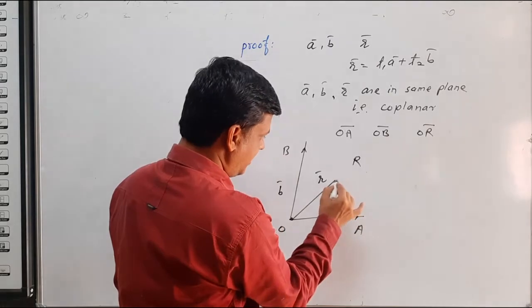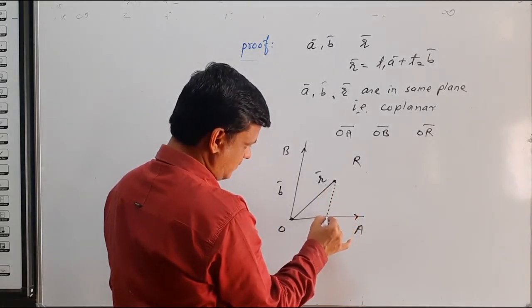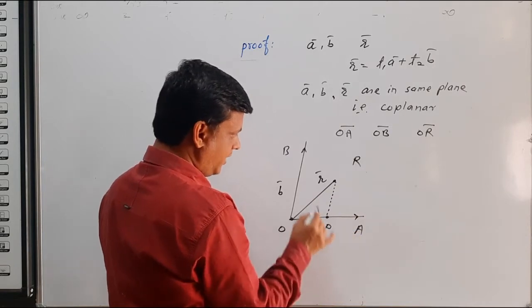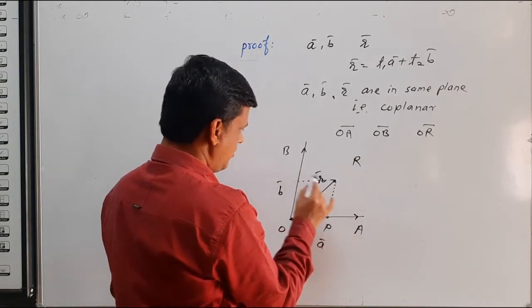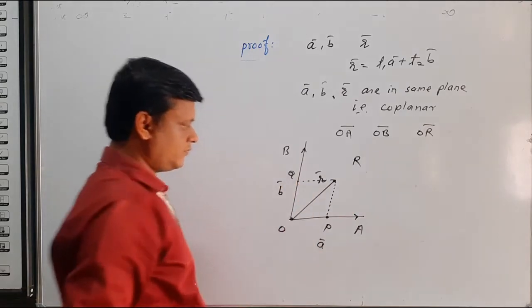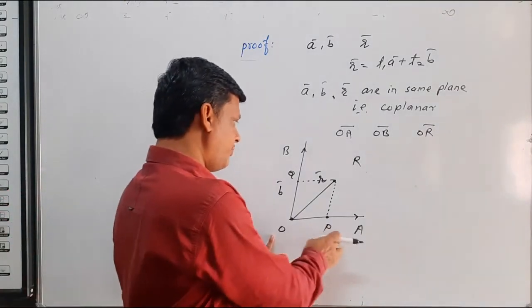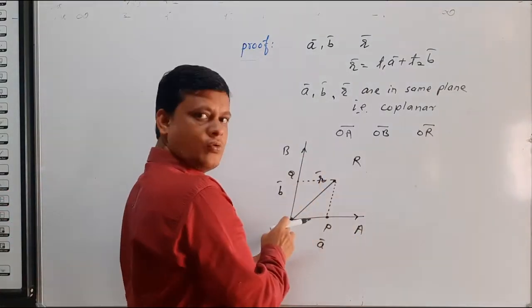Now we consider some points on OA and OB that form a parallelogram. We consider point P on OA and point Q on OB. So this forms a parallelogram OPRQ.